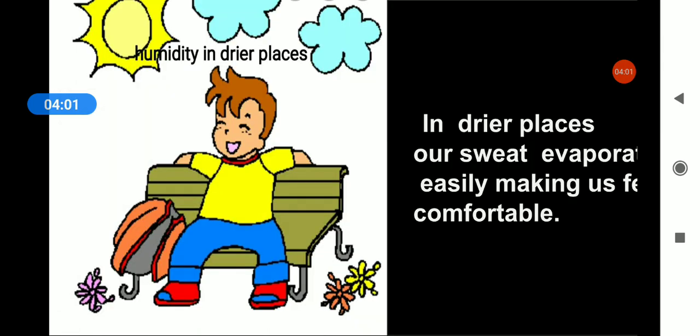But if you see in the dry places, there our sweat evaporates easily, which makes us feel comfortable. So have you seen the difference, how humidity plays an important part and how it varies from place to place? Hope that is clear to everyone.